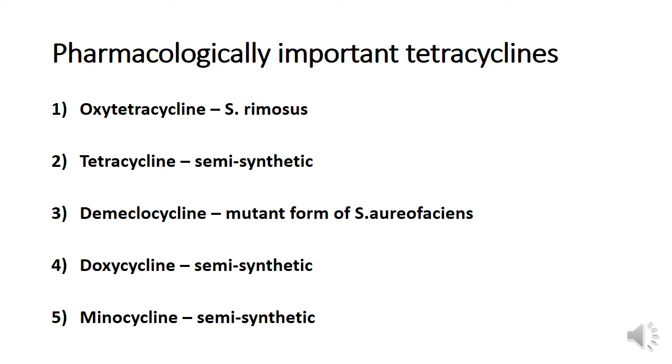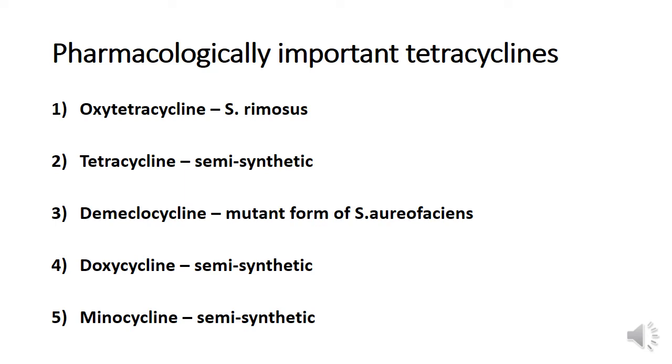These 5 tetracyclines are important because they are the ones which are used therapeutically: oxytetracycline, tetracycline, demeclocycline, doxycycline, and minocycline. Doxycycline and minocycline are the latest or the most advanced tetracyclines, whereas oxytetracycline and tetracycline are the older tetracyclines. Streptomyces rimosus is the source of oxytetracycline.